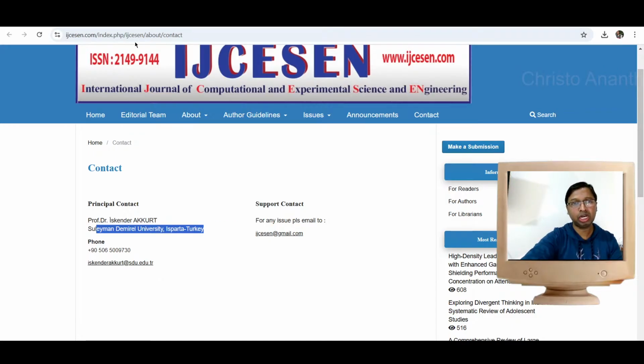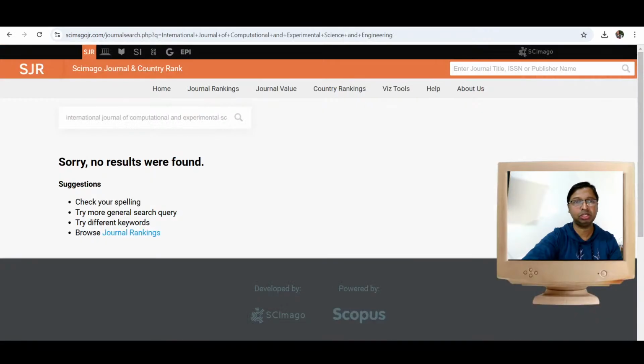We decided to check this journal's information on the Omega Journal Rank website. When you try to search for this particular journal, you can search with the journal name, the short form, or the ISSN number. We are unable to get the relevant search result. Maybe Omega Journal Rank has no concern about this particular journal. We are unable to verify the information.